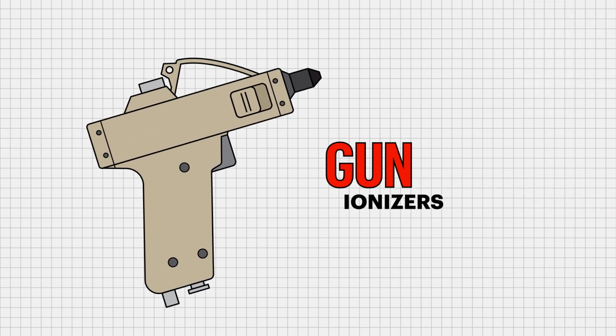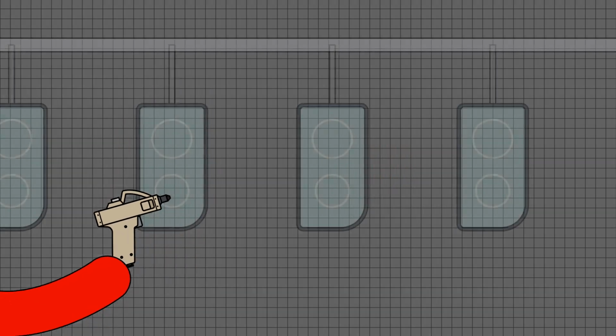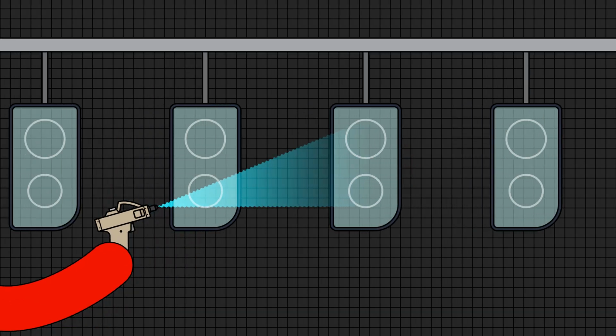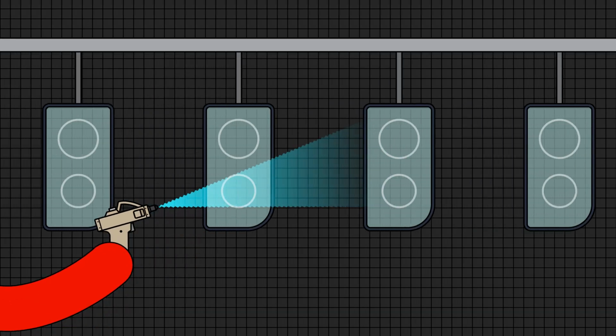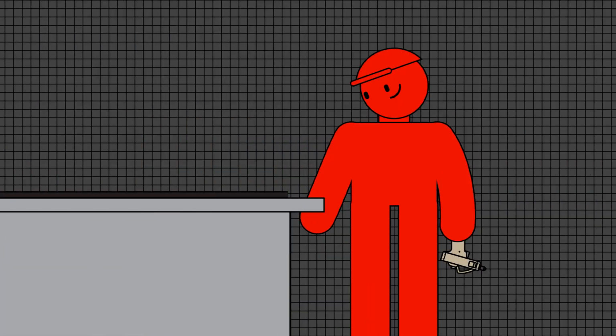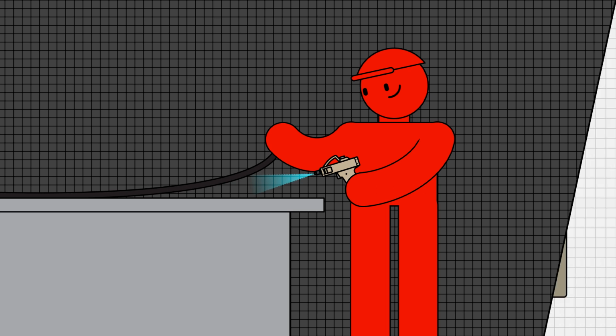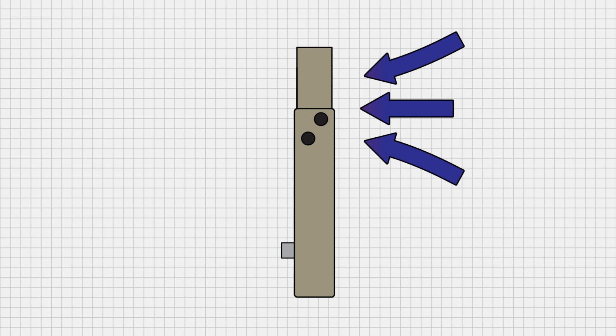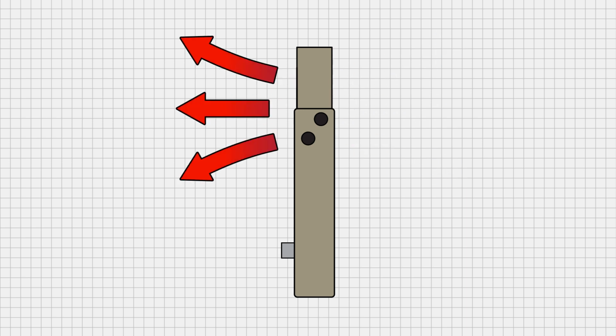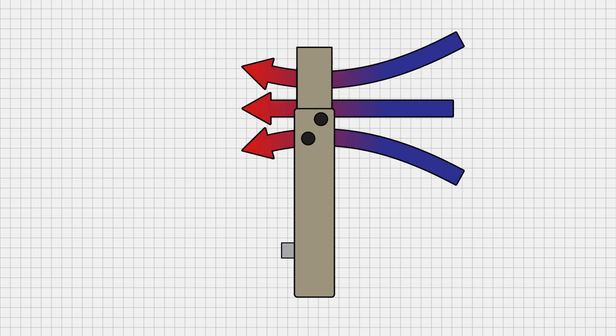Gun ionizers have various applications, including static neutralization and dust removal of resin products and electric substrates. This ionizer is ideal for any application that requires the flexibility of a hand-operated unit rather than a fixed mount one. Fan ionizers draw in and ionize ambient air using 4 electrodes located on the discharge grill perimeter.